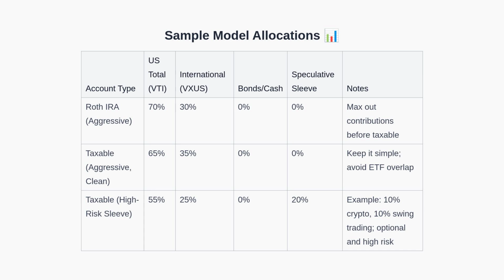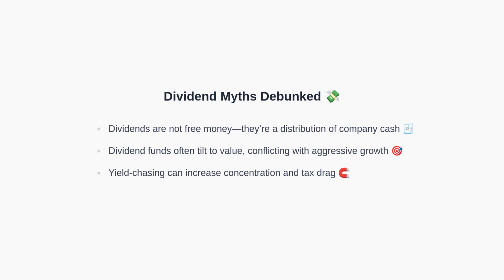Now, let's address dividend myths that often add unnecessary complexity. Dividends are not free money. They are distributions from company cash that lower the company's value by the amount paid. Dividend-focused funds often tilt toward value, which can conflict with a mandate for aggressive growth. Yield chasing can also increase concentration and, in taxable accounts, potentially increase your tax drag. If your goal is high long-term growth with broad exposure, a simple total market approach is typically more consistent with that objective.